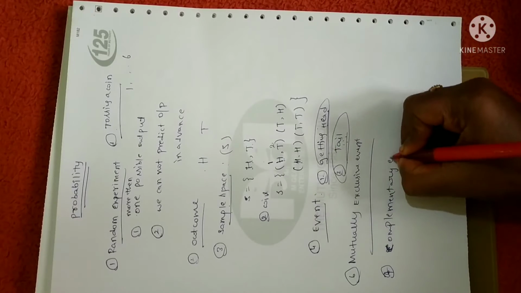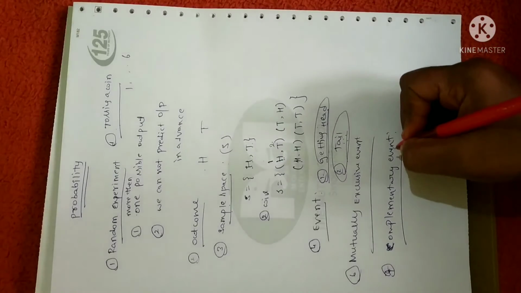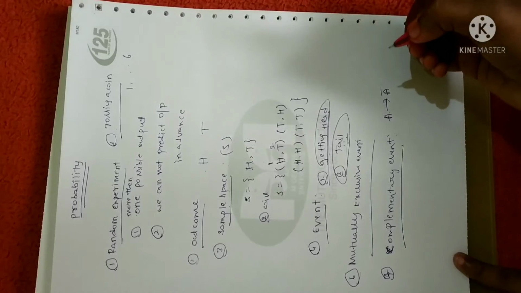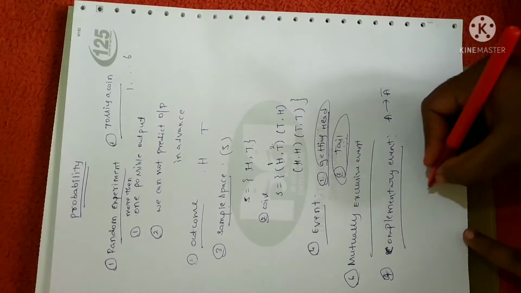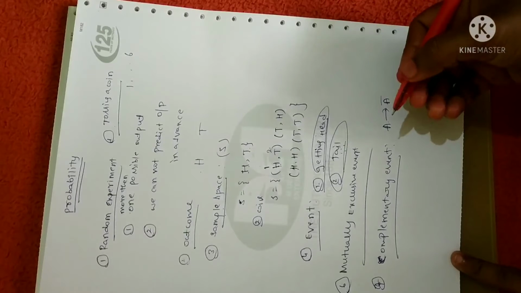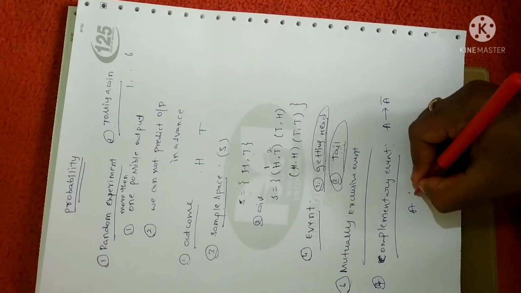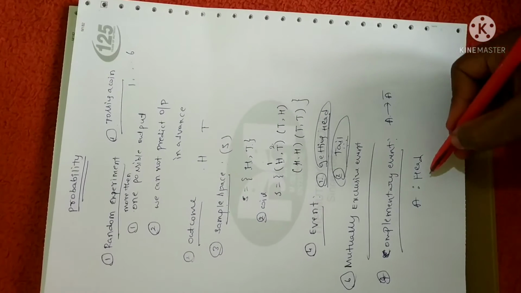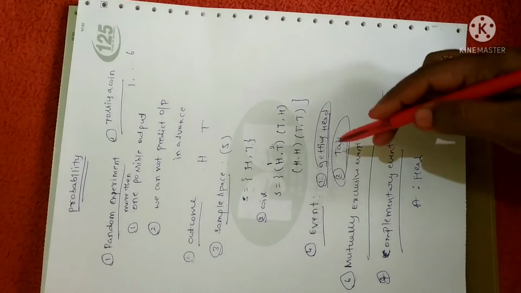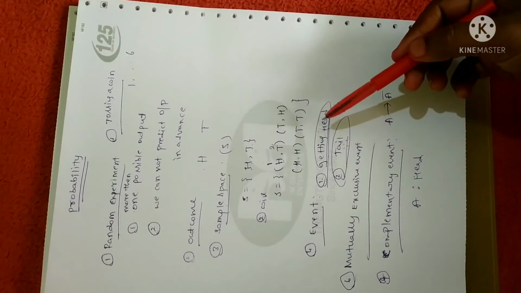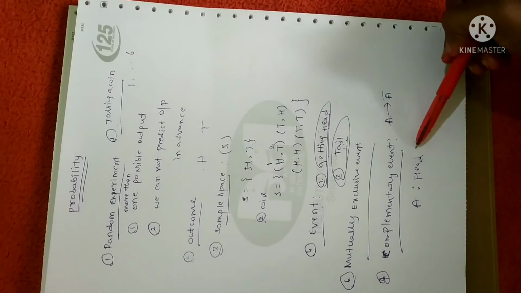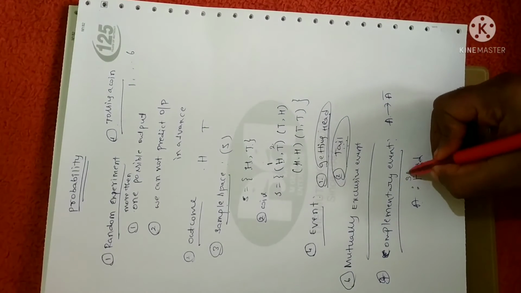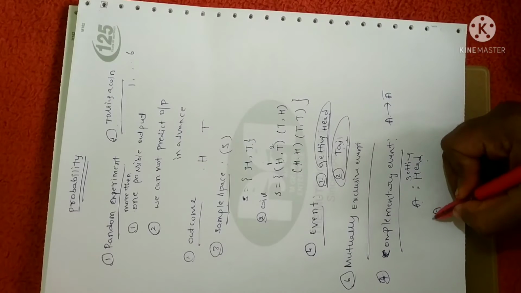Complementary event. Generally, if A is an event, its complement is denoted by A bar. So any event is said to be complementary if it is non-occurred. For example, let me take A as the event of getting a head. If you toss a coin, let me take an event as getting a head. Why? Because each and every possible outcome is none other than an event. So getting a head is one of the events for this random experiment. If A is the event of getting a head, then its complement is represented by A bar.